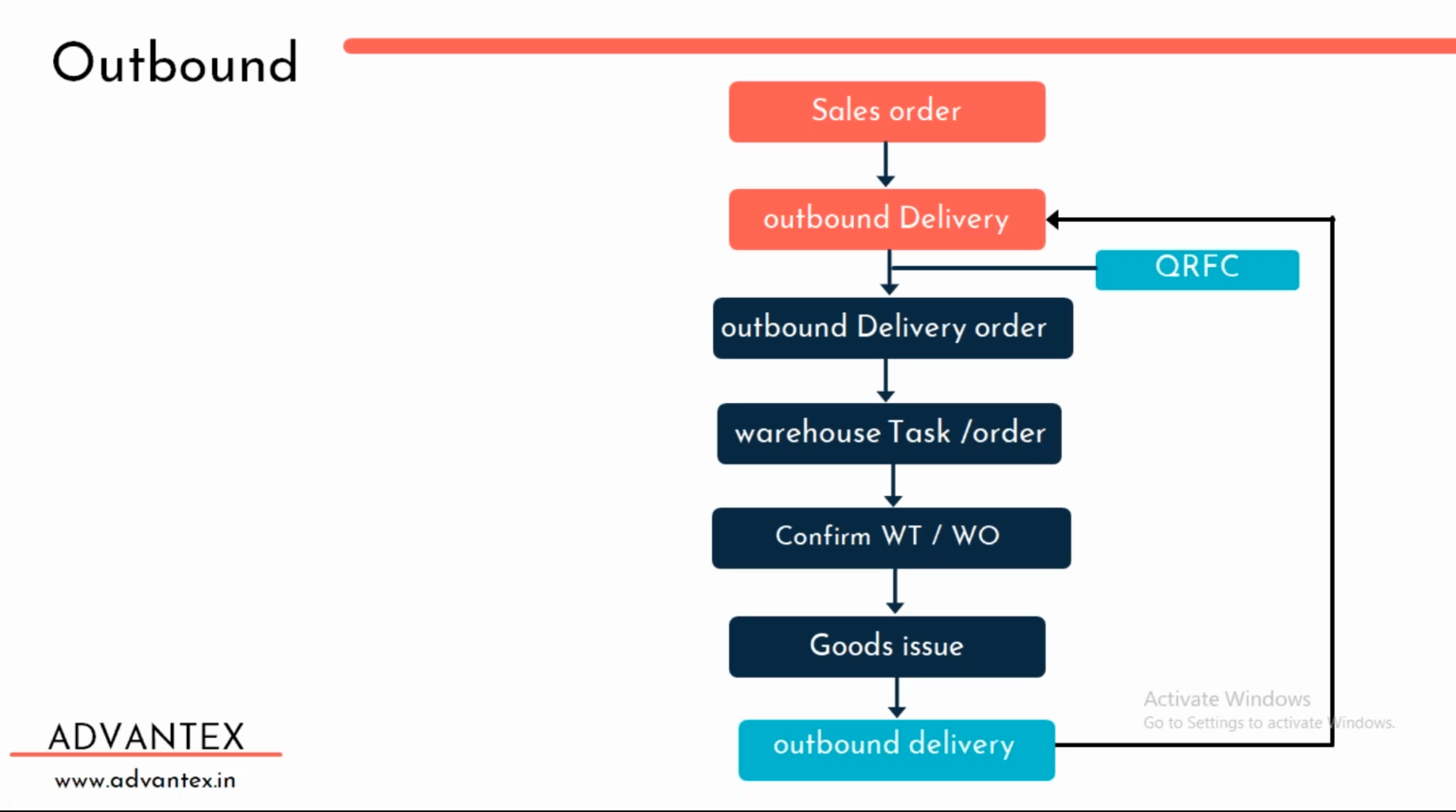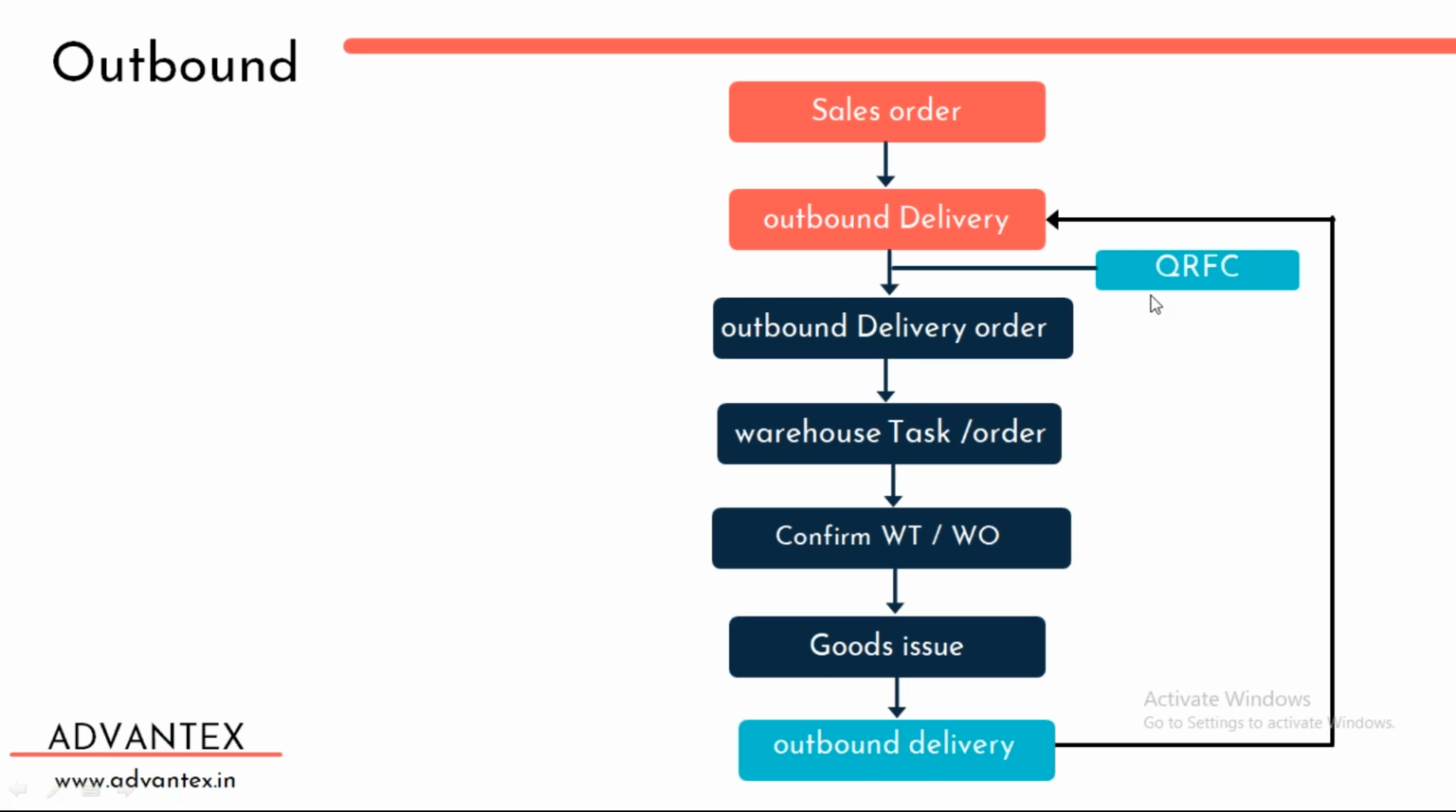Then that warehouse task and warehouse order will be handed over to an operator. The operator will go pick the materials and then move them to one location where we actually need to start our loading activities. And once the stock is available at that location where loading activities will take place, then we confirm the activity. That is nothing but confirmation of the warehouse task and warehouse order.